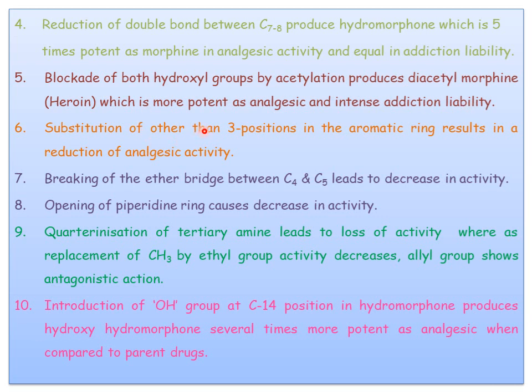The substitution at positions other than 3 in the aromatic ring results in reduction of analgesic activity. So whatever substitutions are there other than at the third, sixth, fourth and fifth positions, there is always a reduction in analgesic activity.